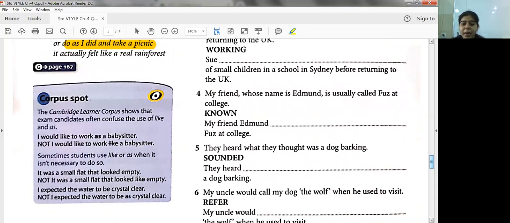Fourth, my friend whose name is Edmund is usually called Fuzz at college. So my friend Edmund dash Fuzz at college. So what can be the answer? So my friend Edmund is usually known as. Spelling of known is there over here, students. Is usually known as Fuzz at college.